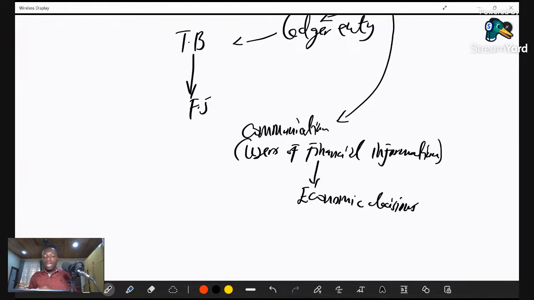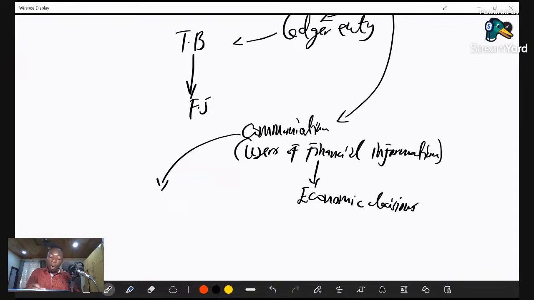So after the recording and preparing of financial statements, we communicate. Then it is through this communication that these users of financial information, or economic decision makers, will analyze the financial information that has been prepared and communicated to us. What is the meaning behind it?